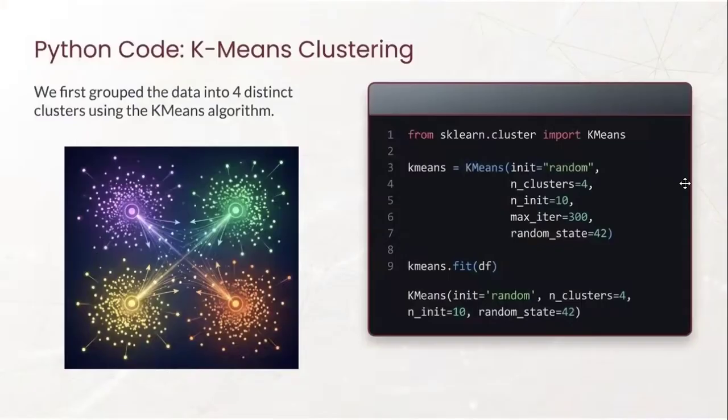So step one was unsupervised learning. We used the k-means algorithm in Python, and we initiated the model with 4 clusters and ran it with a random state of 42 to ensure reproducibility. This allows us to automatically group the wines based on their chemical composition.